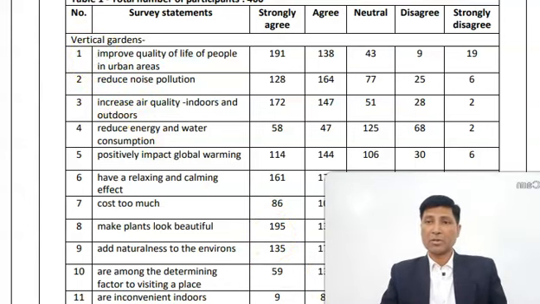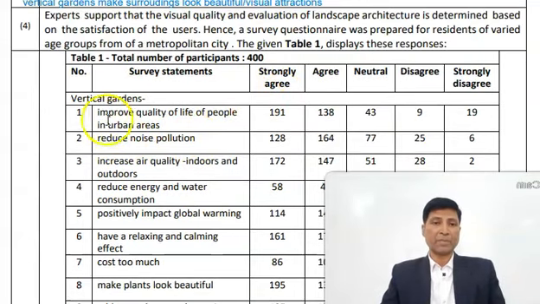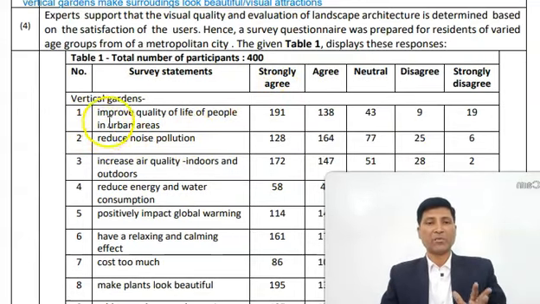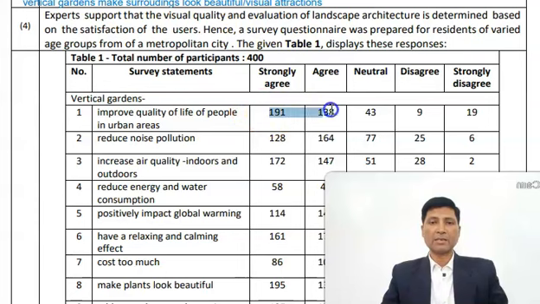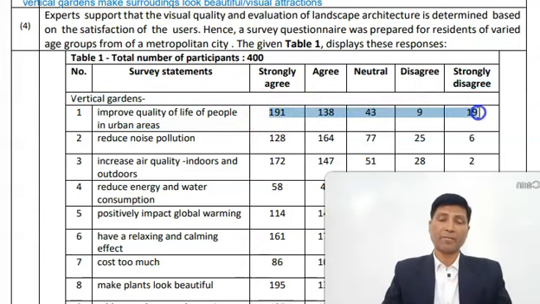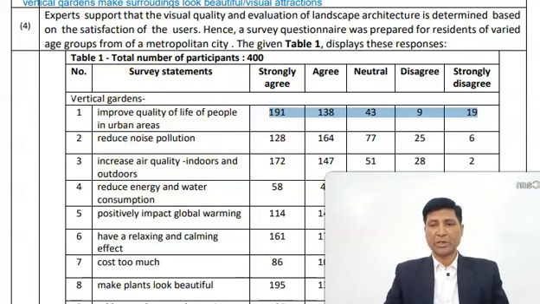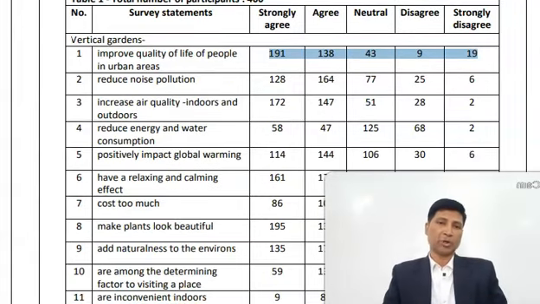People were asked, so you study this table. People were asked whether vertical gardens improve quality of life of people in urban areas or not. And these are the responses that have been posted from the respondents. So you have to study the table and understand what this questionnaire is talking about.